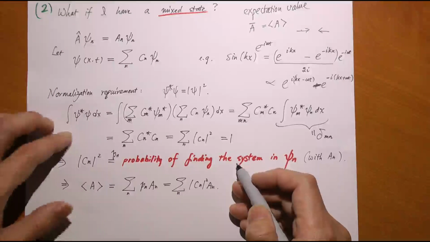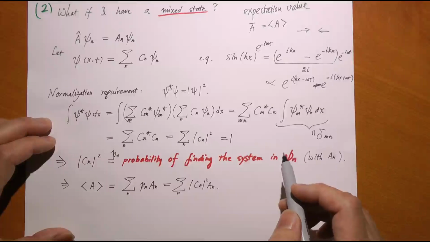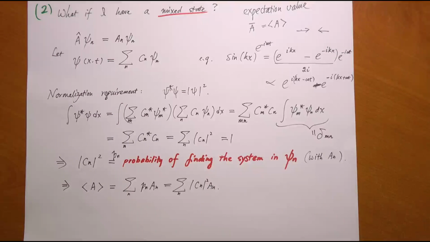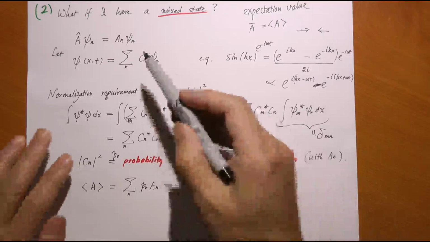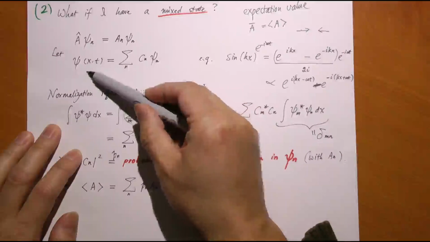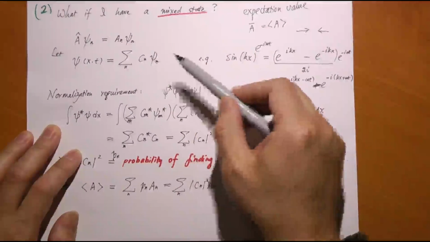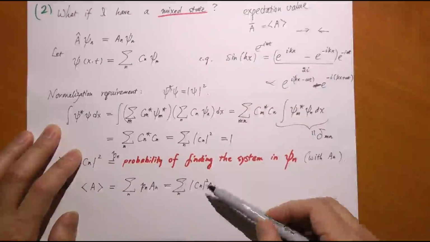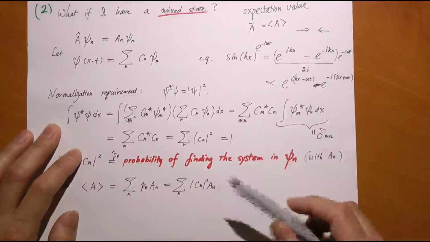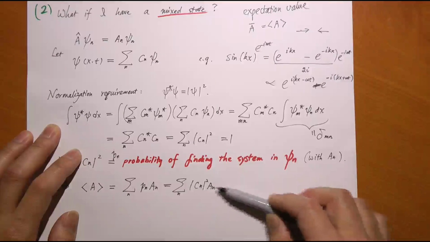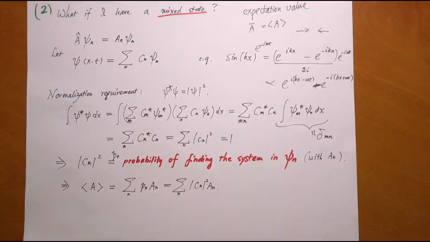So you see, even for a mixed state, at least in theory, we can find the expectation value, or the mean value. All we have to do is decompose our state into a bunch of pure states of this particular variable, so we can find C1, C2, C3, and so on. Then we take C1 squared, C2 squared, C3 squared, multiply each by its corresponding eigenvalue in this particular state, and add them all together. I get what I want. Sounds complicated, but at least in theory, that is what we can do.